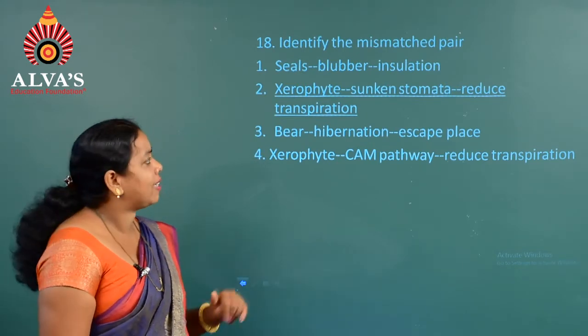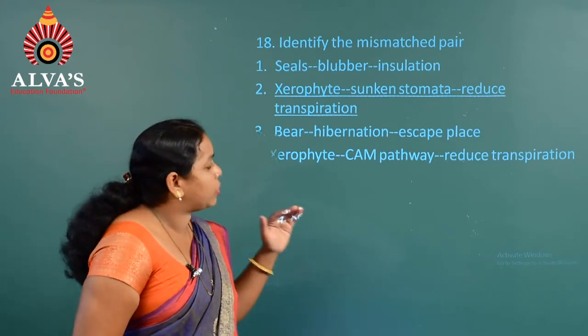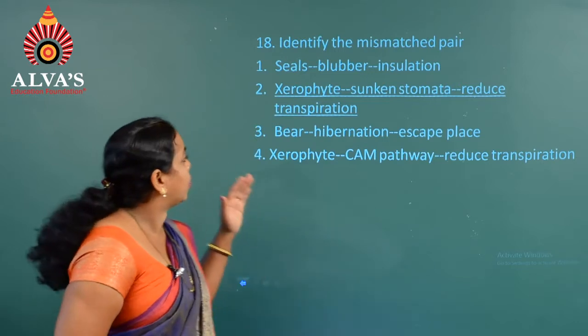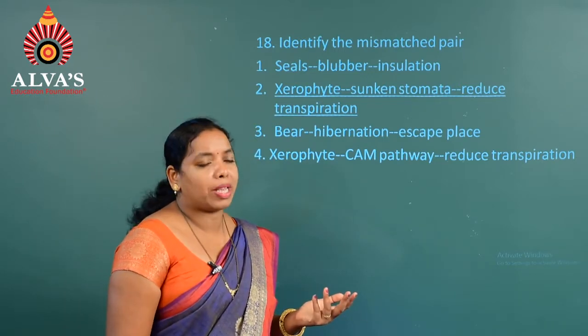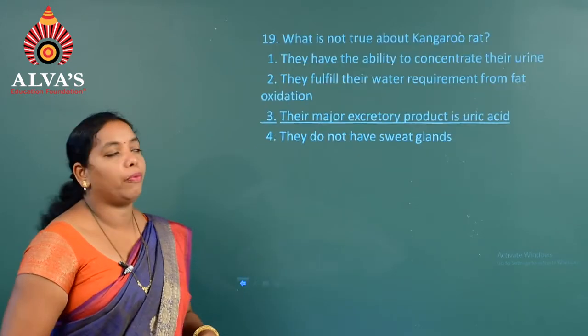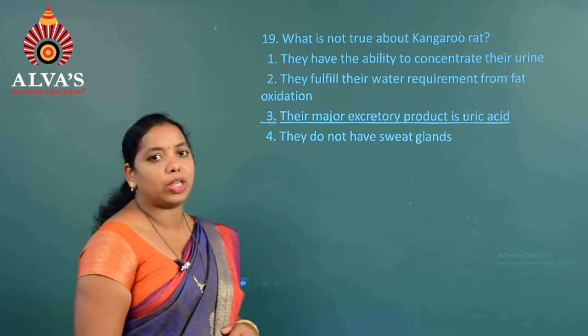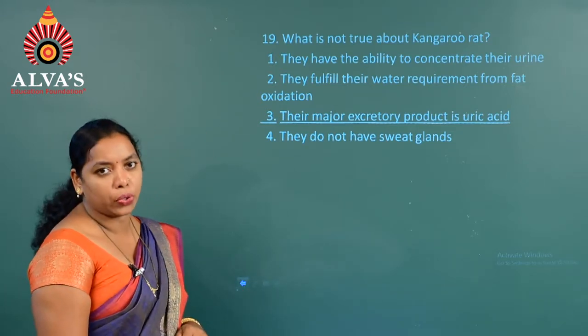Hence, we can see that the first, third and fourth options are correctly matched, whereas the second option is wrong. So, the answer for question 18 is the second option. Moving on to the next question, question number 19. What is not true about the kangaroo rat?